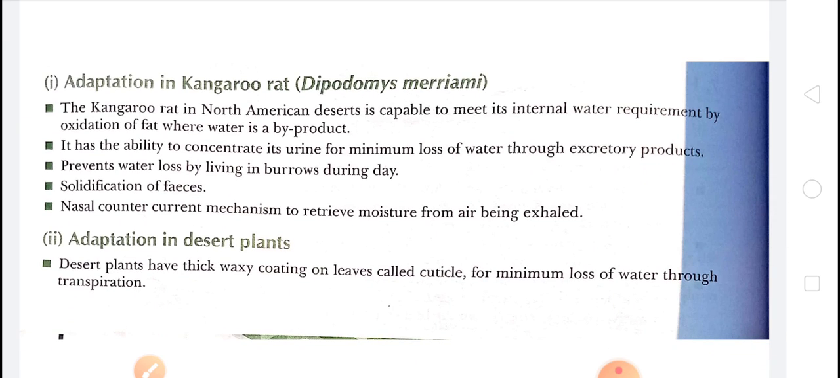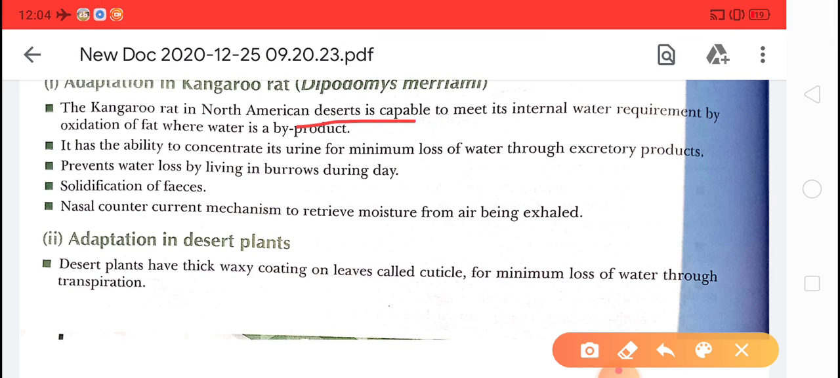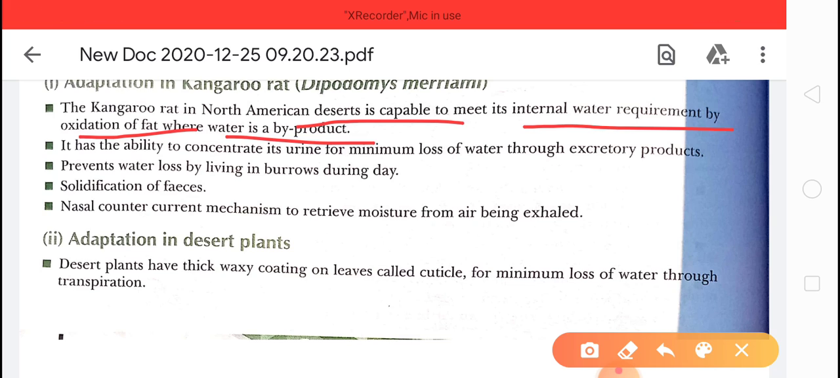Adaptation in the kangaroo rat. The kangaroo rat can survive in the North American desert. How can they survive in the desert, children? To meet its internal water requirement, they go for the process of oxidation. Whatever fat is in their body, they oxidize that fat, and water is released from the fat, and they take that water. So by oxidation, they can get water from fat.